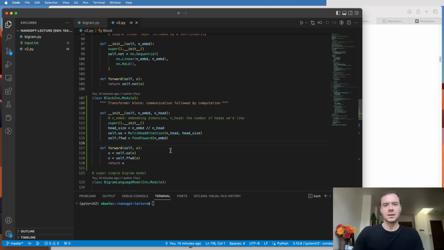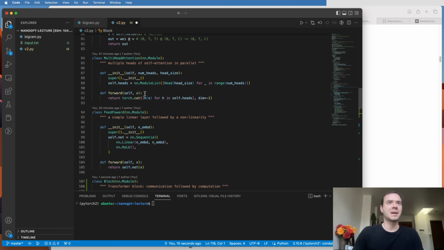So let's implement this. Coming back to our block here, what we want to do is x equals x plus self-attention, and x equals x plus self.feedforward. So this is x, and then we fork off and do some communication and come back. And we fork off and we do some computation and come back. So those are residual connections.